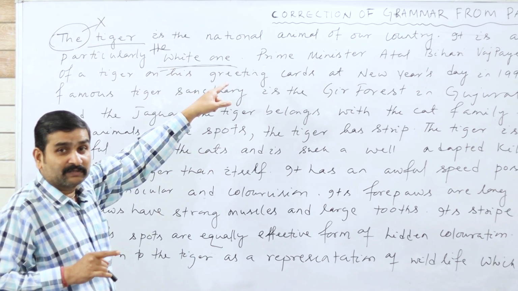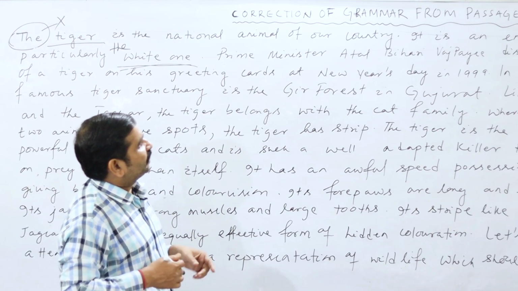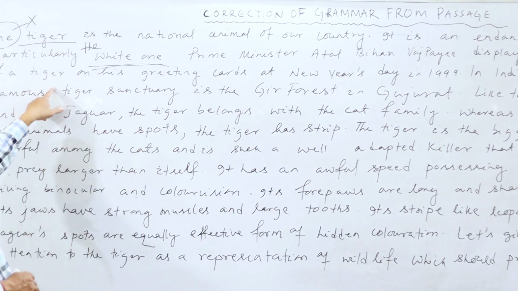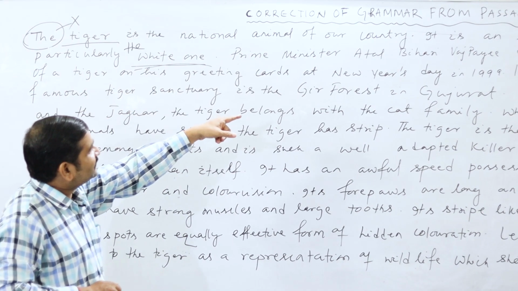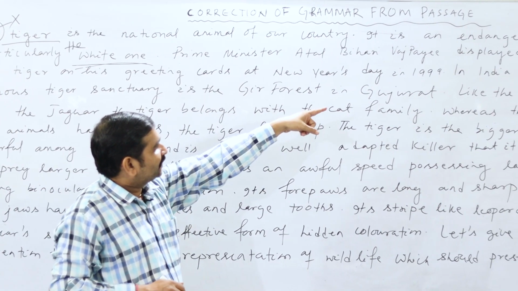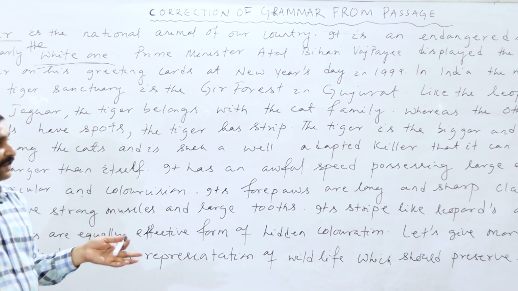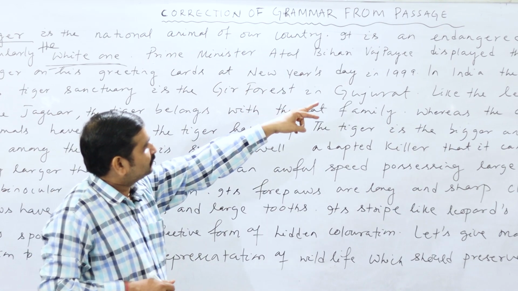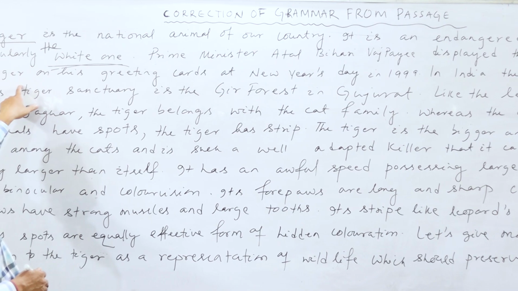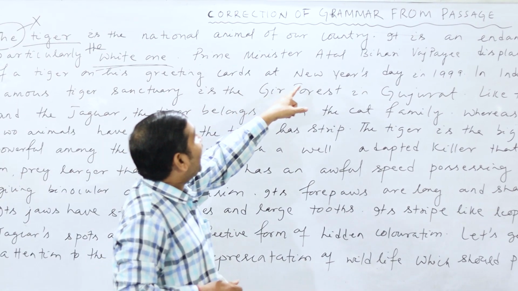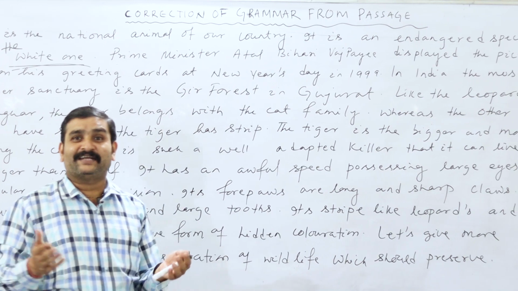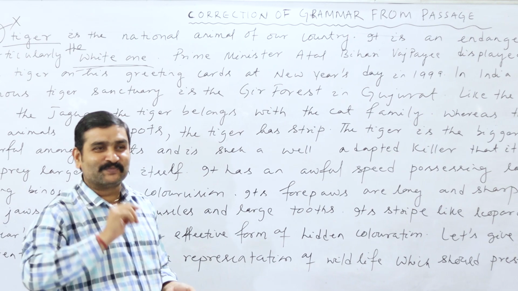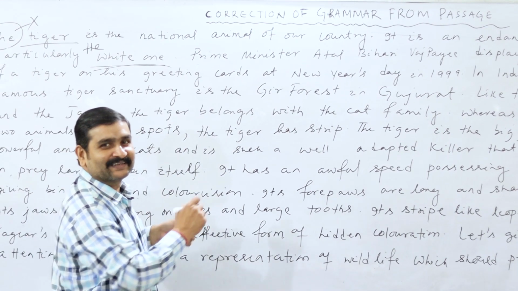Now I am moving to the other line. Look at the line: Prime Minister Atal Bihari Vajpayee displayed the picture of a tiger on his greeting cards at New Year's Day in 1999. Look at the line, all of you. There are two mistakes in this line. So you have to find out the two mistakes. What are the mistakes? Look at the line.